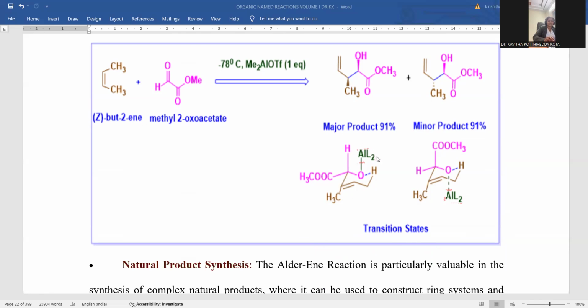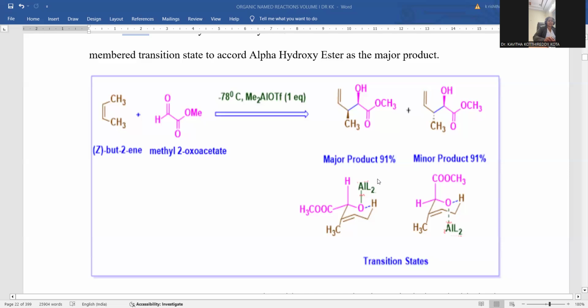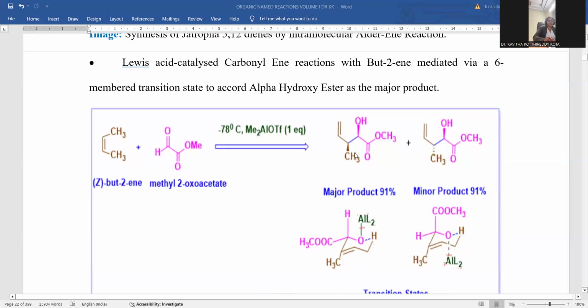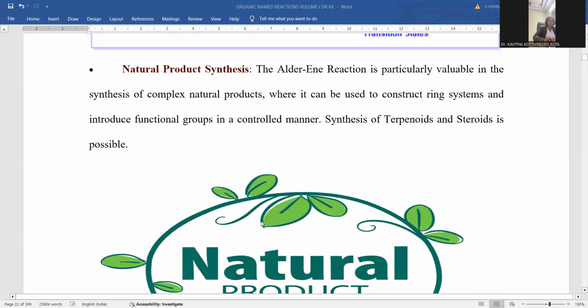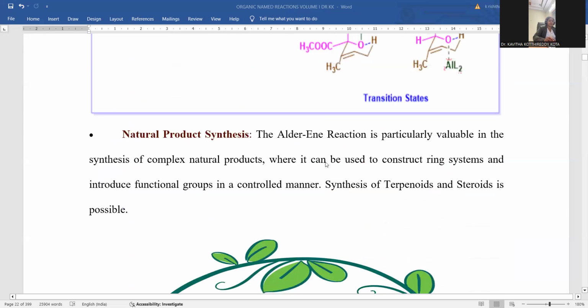There is a formation of a transition state in a six-membered manner with this Lewis acid as well. So here is the eventual product, in 91% yield. This is achieved by a Lewis acid catalyzed carbonyl compound reaction, the Alder reaction. Now, even in natural product synthesis, the Alder reaction is most pivotal. It's a valuable synthon for natural products manufacturing within plant origin.